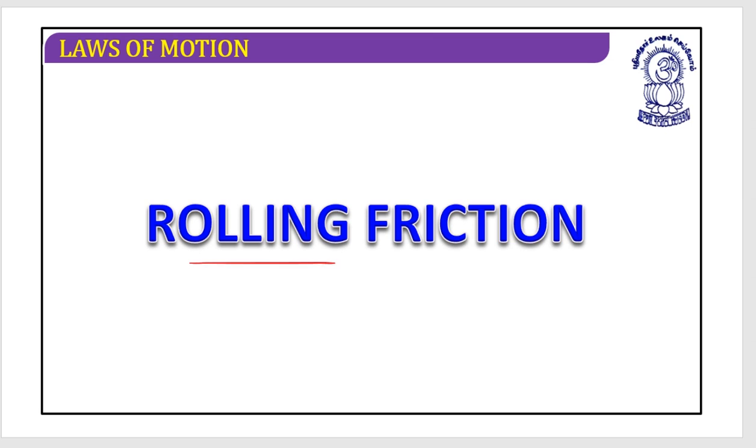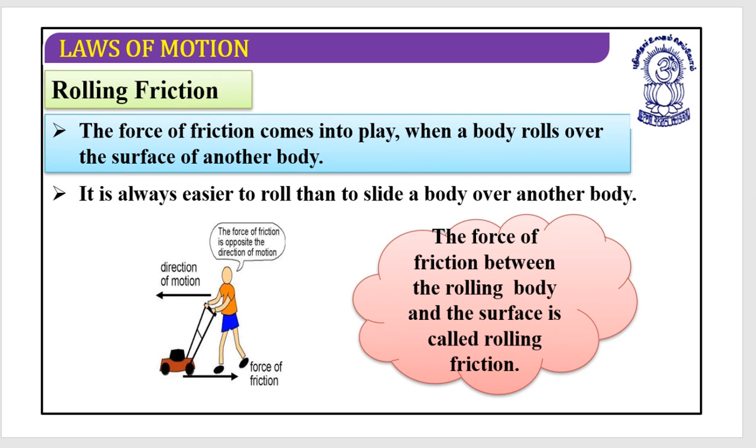Now let's start rolling friction. It's the last friction. We started with static friction, then dynamic or kinetic friction, and then rolling friction. Now what is rolling friction? It is the force of friction that comes into play when a body rolls over the surface of another body. You understand from practical life as well that it is always easier to roll than to slide a body over another body.